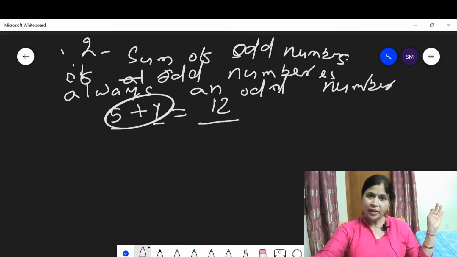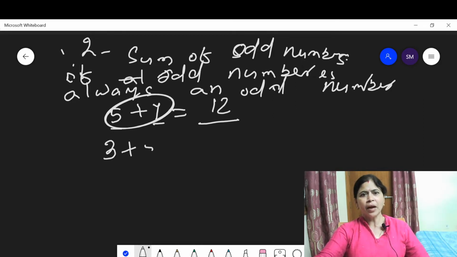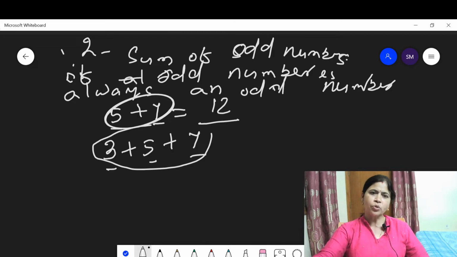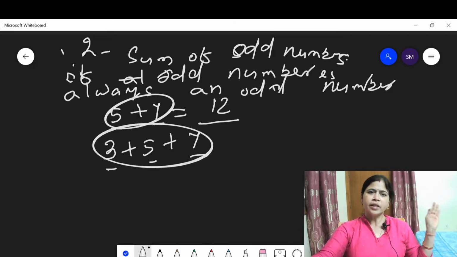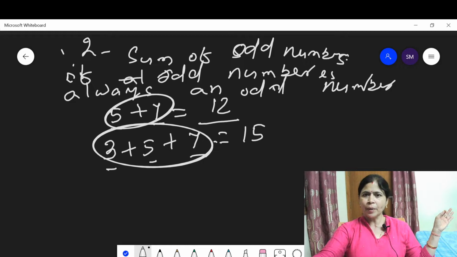But the property says that the sum of an odd number of odd numbers. This means 3 + 5 + 7. 3 is an odd number, 5 is an odd number, and 7 is an odd number. How many odd numbers do we add here? 3. 3 is also an odd number. Then when we add 3 odd numbers, we get 15, which is also an odd number.